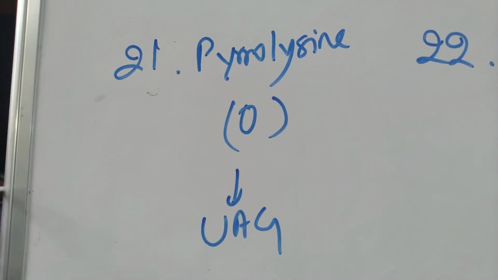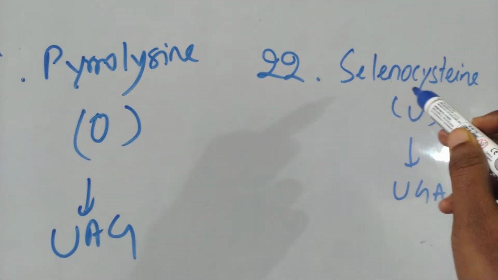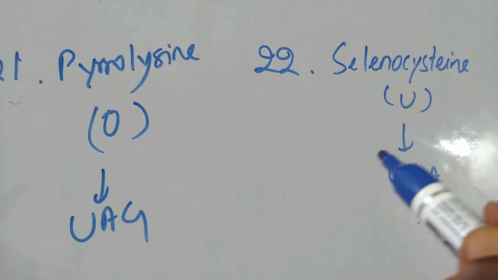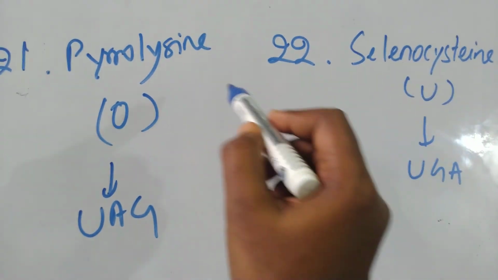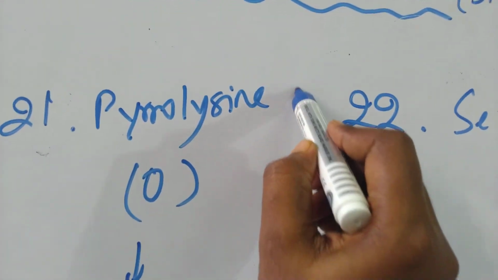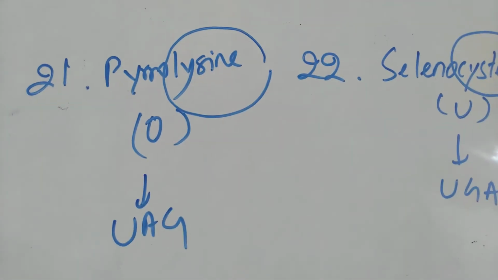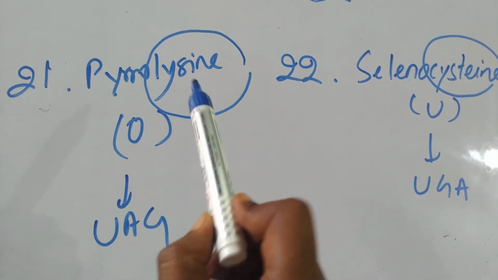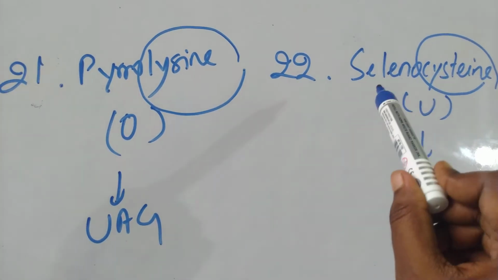The 21st was pyrrolysine, which is denoted as O, and the 22nd is selenocysteine, which is denoted as U. And I can say one thing, that pyrrolysine and selenocysteine, if you focus, relate to lysine and cysteine, right? Cysteine was the sulfur containing amino acid. So these are also derivative amino acids, pyrrolysine from lysine, and selenocysteine from cysteine.